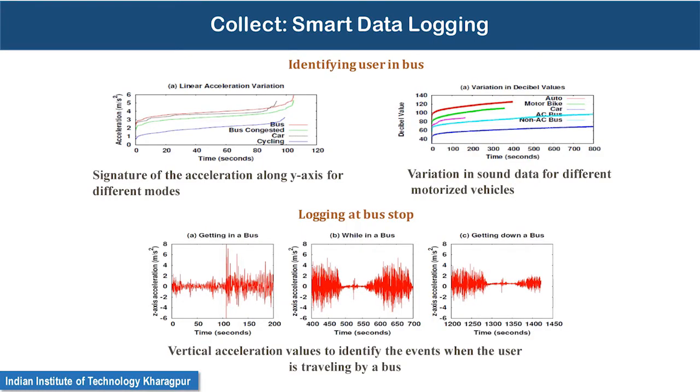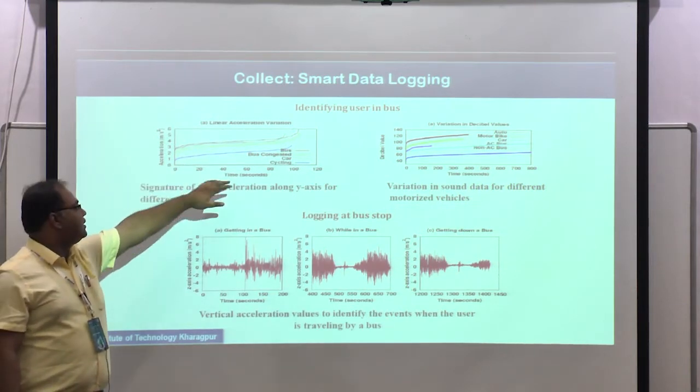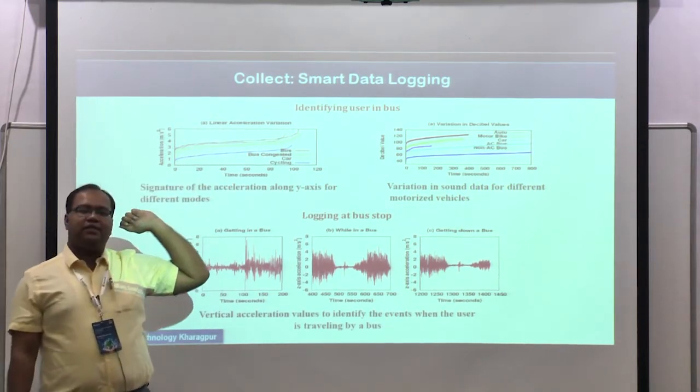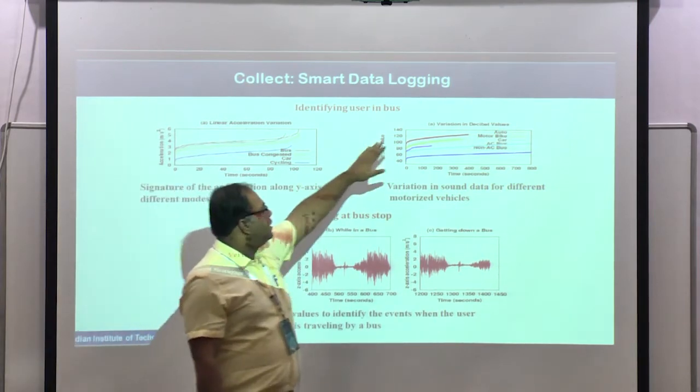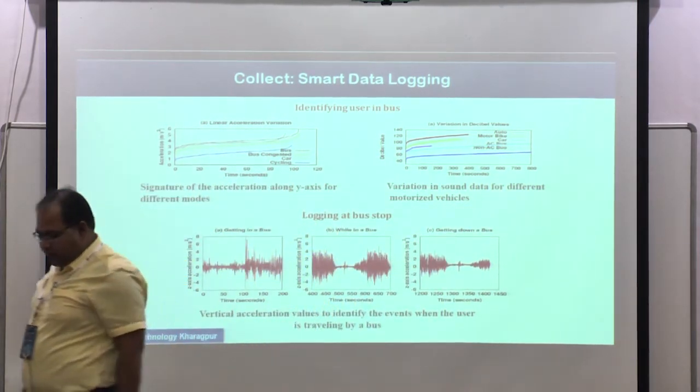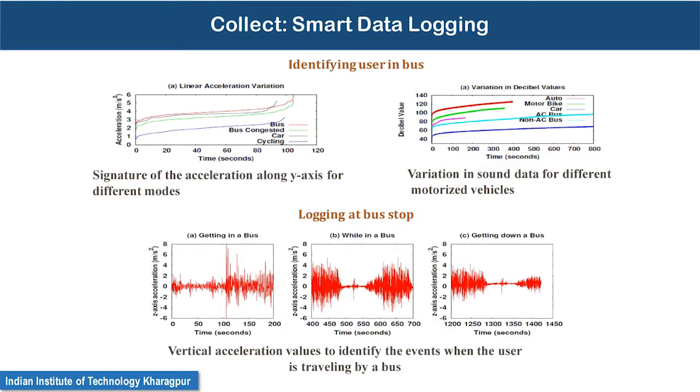Now for collecting the data, to make the app intelligent, we use the different sensors in the smartphone, like the normal inertial sensors, accelerometer, gyroscope, and so on. Then you have the sound sensors. Using those sensors you can clearly identify the transport mode. Using acceleration you can identify whether a person is traveling by bus or car. Even if a person is traveling by bus, using the sound sensor you can identify what type of bus he is traveling in, whether it is an AC bus or a non-AC bus.